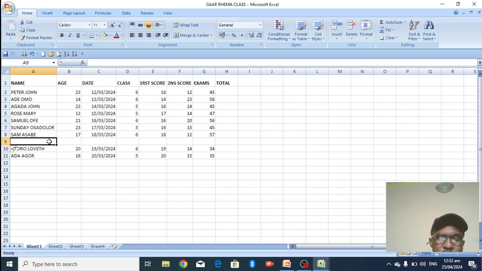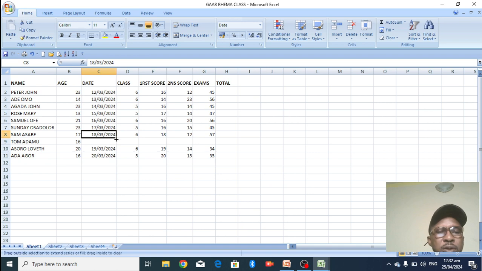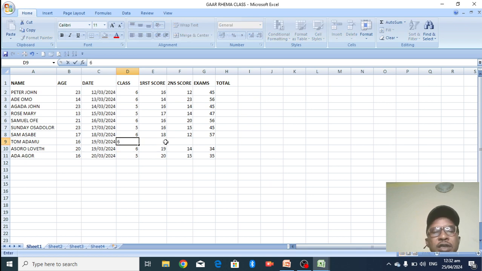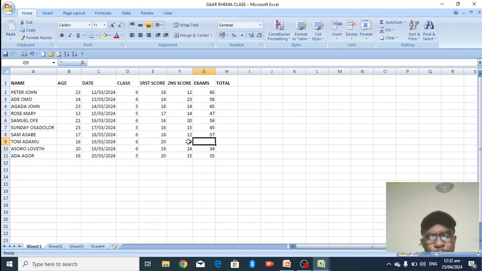I can come here and type a name that I forgot. Maybe Tom Adamu. So maybe I forgot Tom Adamu, who took the exam. He is about 16 years old, wrote the exam the same day with others, and is in class 5. You had this score, you had 20. The next one you have 19. And you have 58. We have gotten that, so that has to be what? A row.